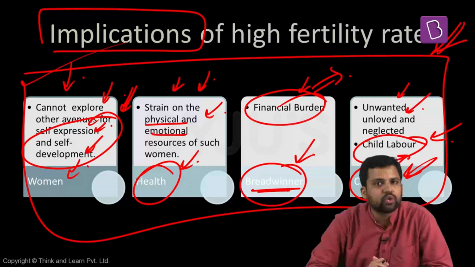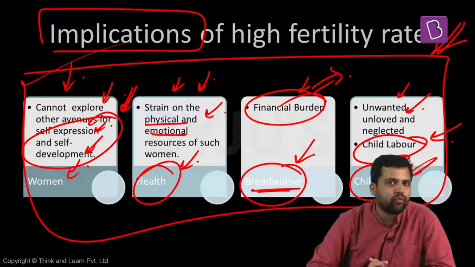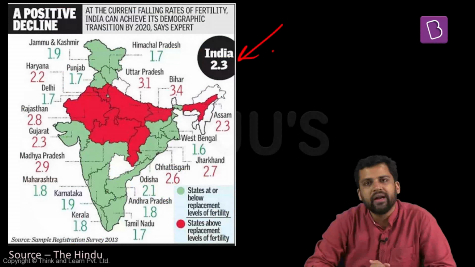So we understood what is fertility rate, we understood the factors impacting fertility rate, and what can be the implications of fertility rate. Now what we will do is look at some images, some illustrations related to fertility rate, so we can understand from these illustrations. The image that you see on the screen basically tells us about our fertility rates, how the fertility rates are varying in different parts of India.